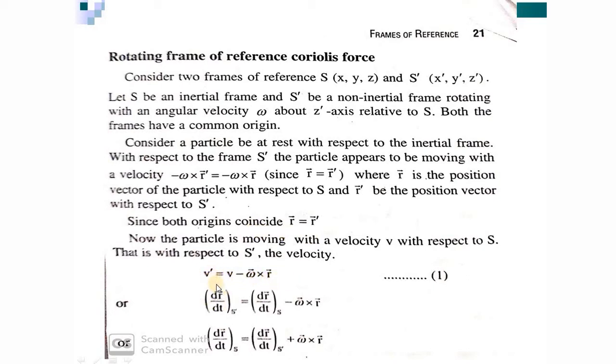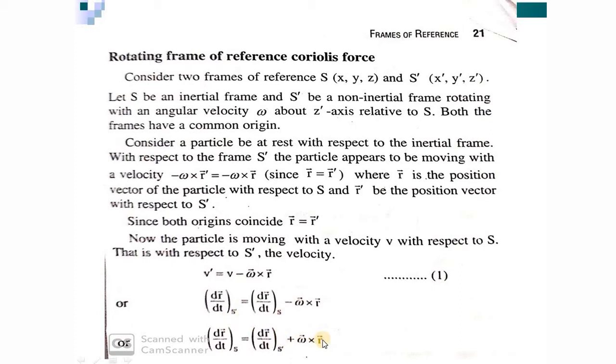Or I can write, velocity is the derivative of position. dr by dt in S prime, with R equal to R prime, I can simply write as dr by dt with respect to S minus omega cross R. I'll take this term to the other side, so I get dr by dt in S is equal to dr by dt in S prime plus omega cross R. It is purely mathematics only.